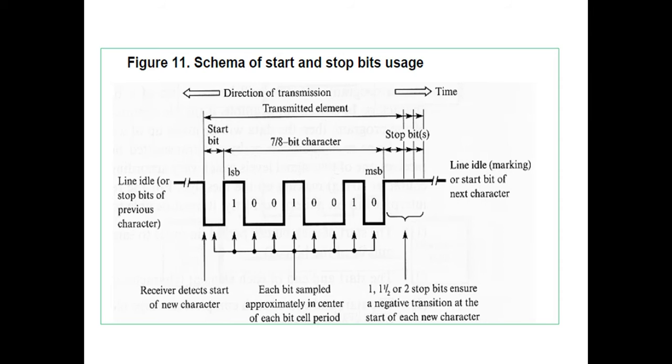Then the scheme of the start bit and the stop bit use. This is the direction of the transmission, and your data actually starts from here. Here is the 8-bit character, and with that 8-bit character, here is the start bit and here is the stop bit. And here is the line idle stop bit of the previous character, and here is the start bit of the next character, and each bit is sampled approximately in the center of each bit cell period.